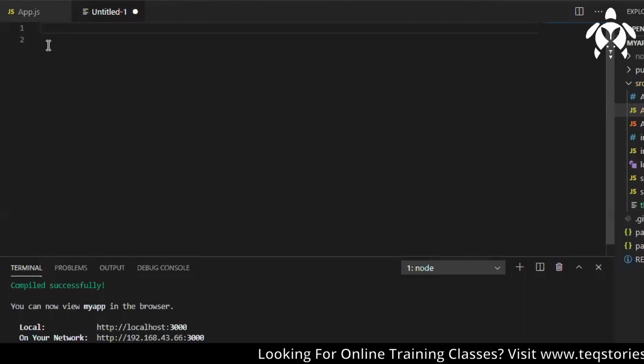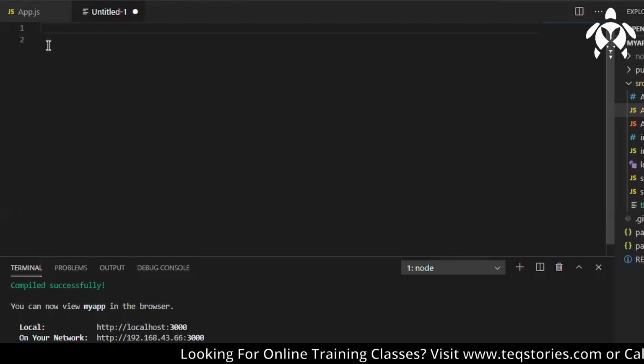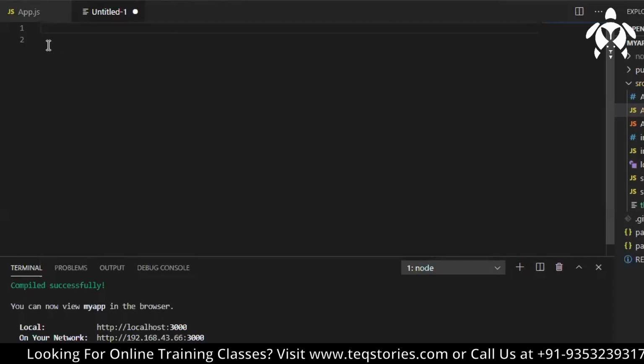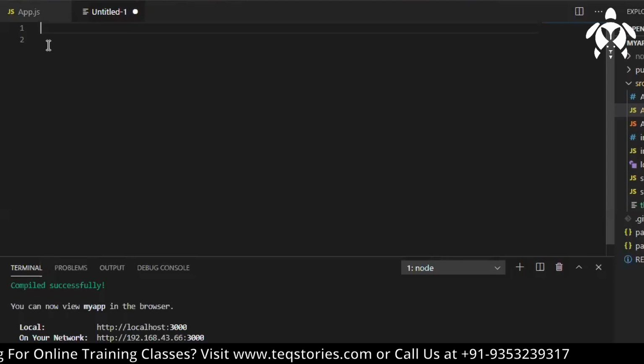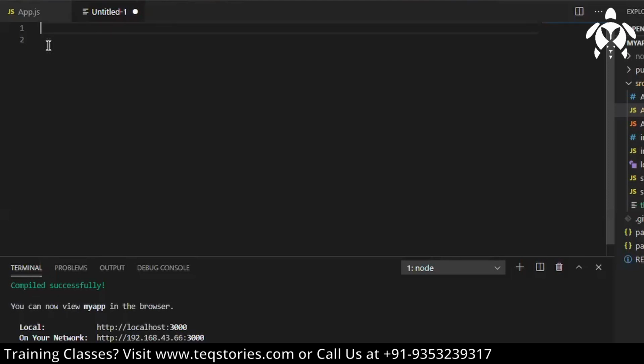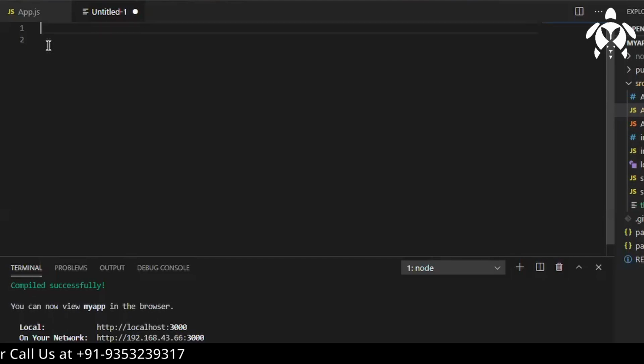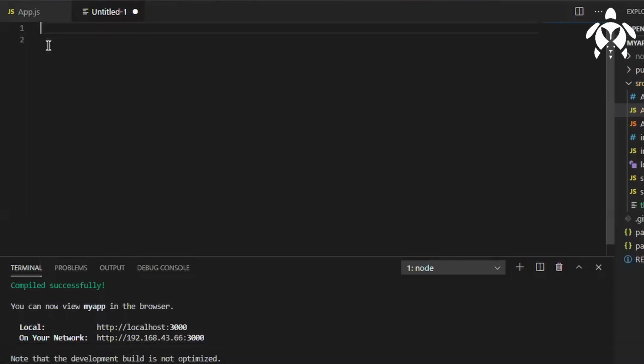So as much as they can, they try to give you the errors in the development mode only. That is why they are using React.StrictMode. Your application will be executed in strict mode in the development phase, so you will get a lot of bugs in the development phase only, so that it should not happen in production mode.